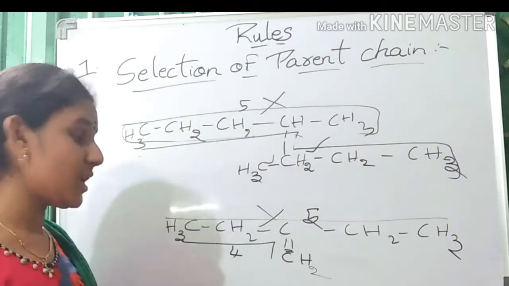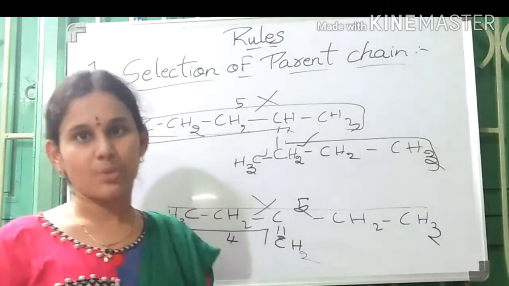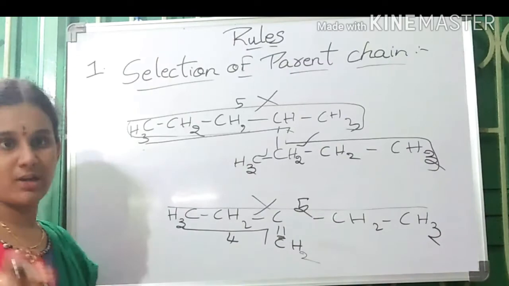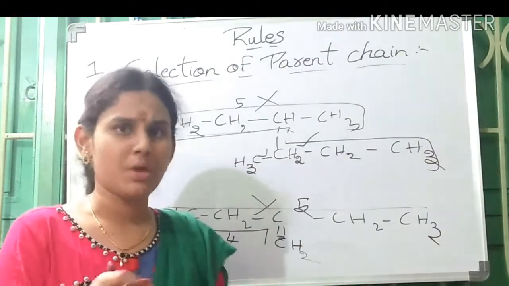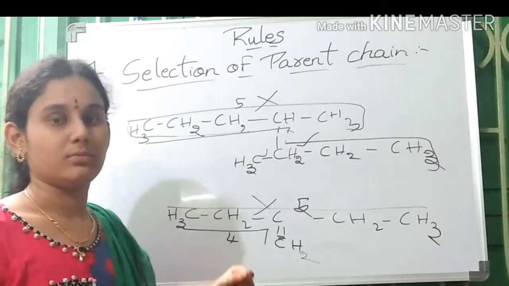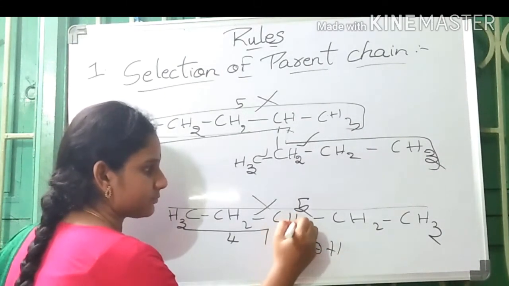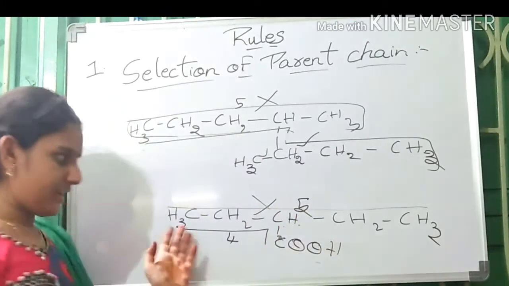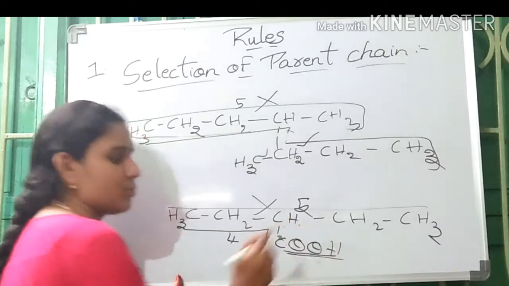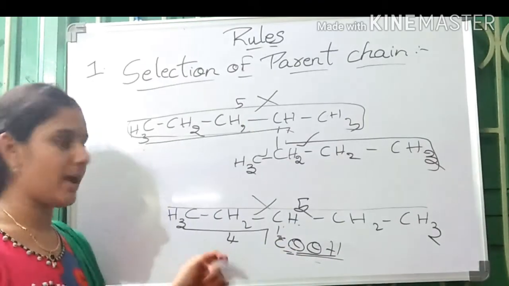an unsaturation. Or if any functional groups like carboxylic acid, aldehydes, if they are present, major functional groups are present, then we must select the chain containing the functional group, the longest chain containing the functional group, but not the longest chain of the compound. If it is like this, COOH, if it is like this, then also we must consider this chain only because it contains the functional group like carboxylic acid. If an aldehyde is present in place of this, then again we have to consider this one.